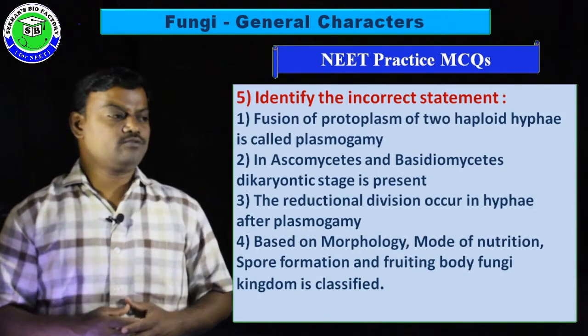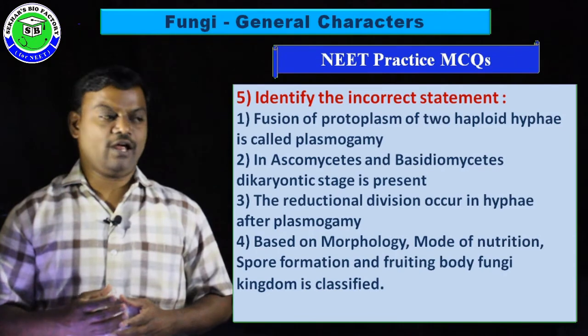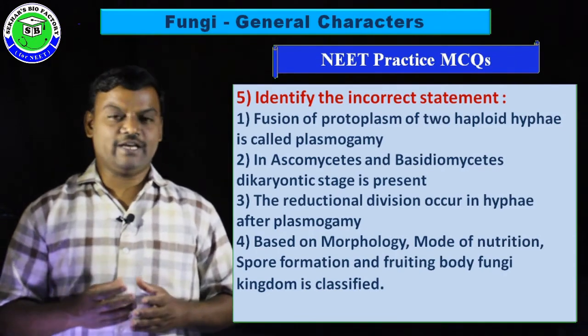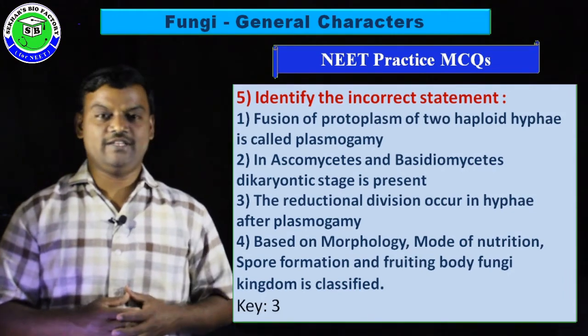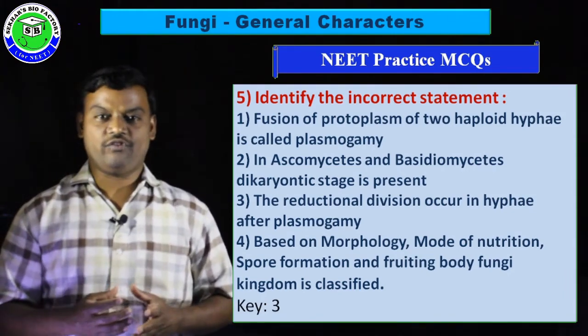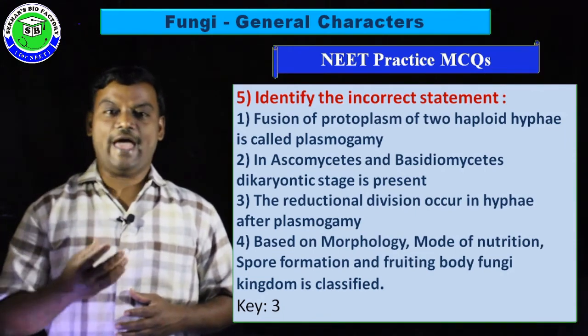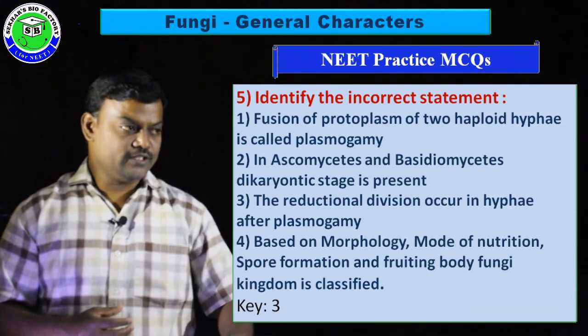Fourth option, based on morphology, mode of nutrition, spore formation, and fruiting body, the fungi kingdom is classified. The incorrect one is the third option, because the reduction division in hyphae occurs after karyogamy, not after plasmogamy. So these are the practice multiple choice questions related to this topic.